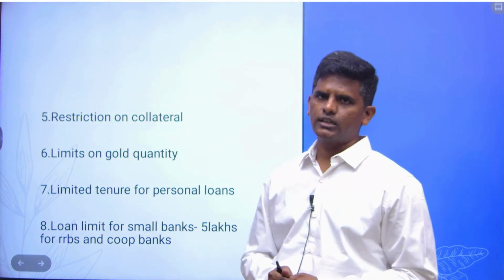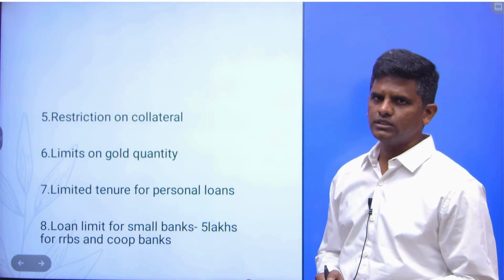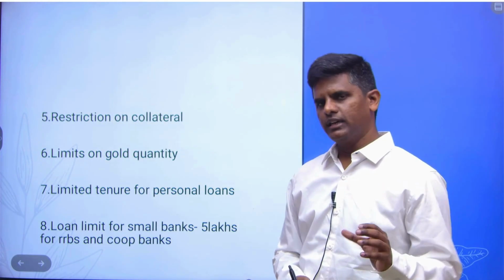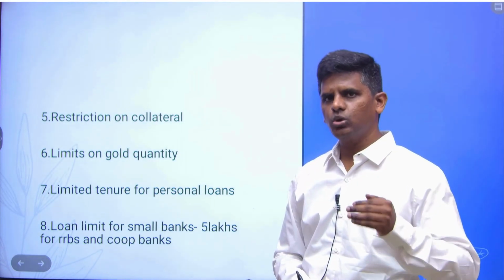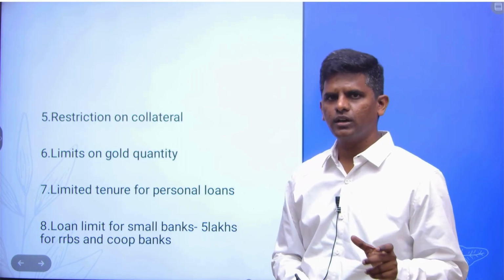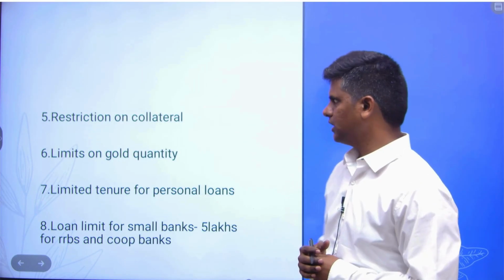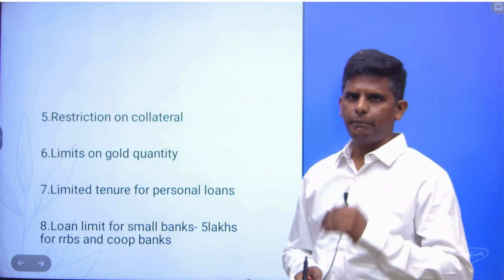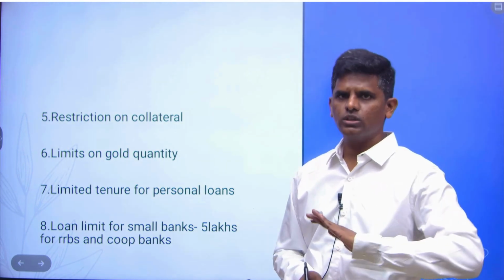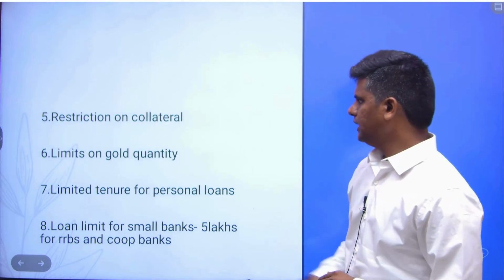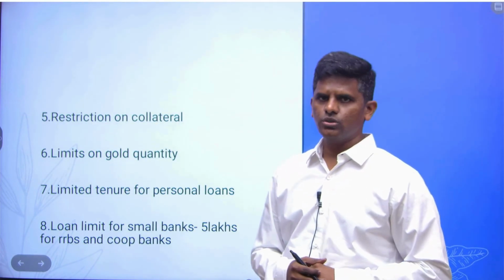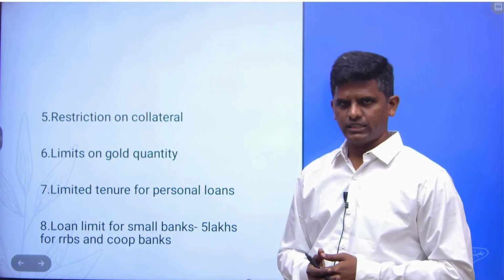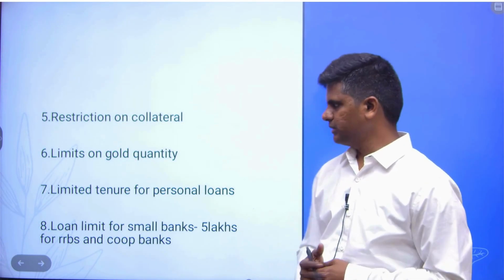And restriction on collateral. Restriction on collateral means what kind of gold you can put as a collateral. There are restrictions. Suppose we want to see the ownership of the gold also. Jewelry is okay, but when you are putting gold biscuits and all, there is some restriction on that. And limits on gold quantity. The amount of gold that can be pledged for borrowing also has a limit, so that unlimited gold should not be put. And limited tenure of personal loans. It means that within 12 months they have to repay the amount, but they cannot extend it, they cannot evergreen it, so that asset quality becomes better.